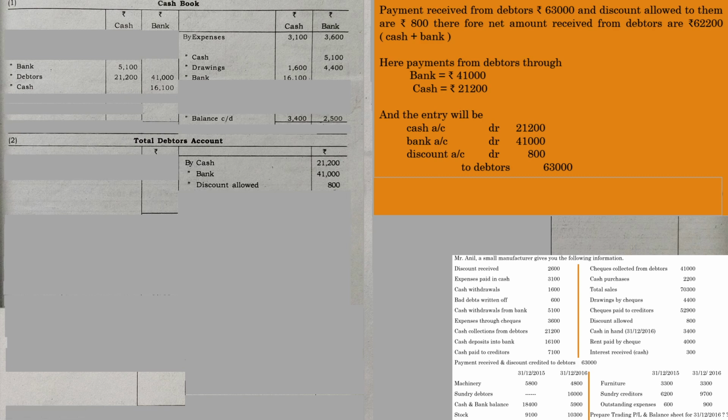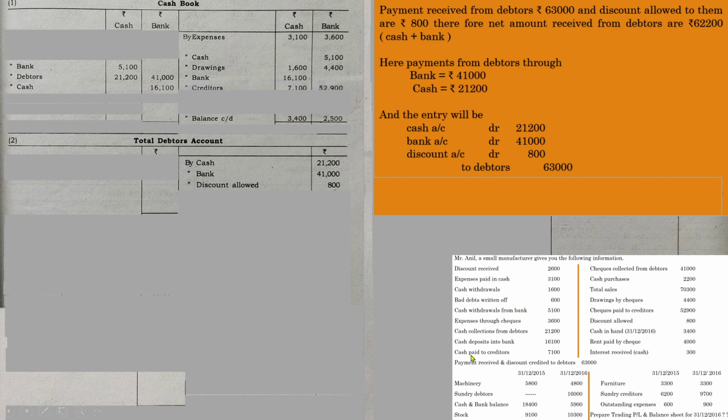And we have to consider this book as a cash book also. Whenever you consider this as a cash book, there is a decrease in the amount of cash. So the entry was bank account debited to cash. If you are considering this book as a cash book, it will be written as by bank 16,100 in the cash column. Similar pattern to what we have discussed previously. Earlier it was withdrawn from the bank, now it is deposited in the bank. Only the flow of money has changed. So it is also another contra entry. I hope you understand the concept. Let us go to the next one.